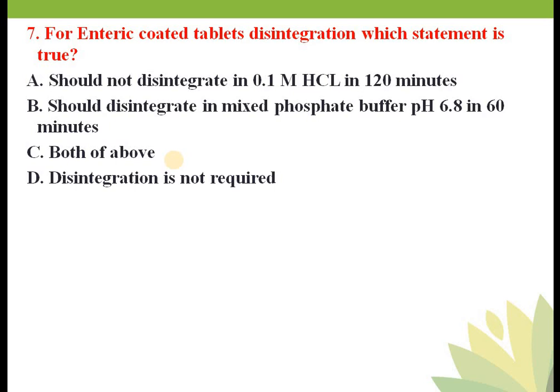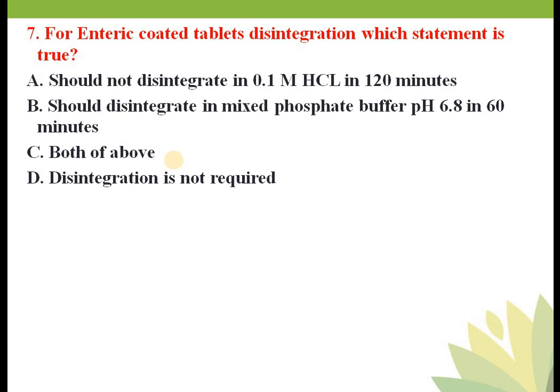Enteric coated tablet disintegration is done in two phases. First you have to use a medium of 0.1 molar HCl and perform the test for 2 hours. In that test your tablet should not break. If you made an enteric coated tablet, it should not break in 0.1 molar HCl for 120 minutes.